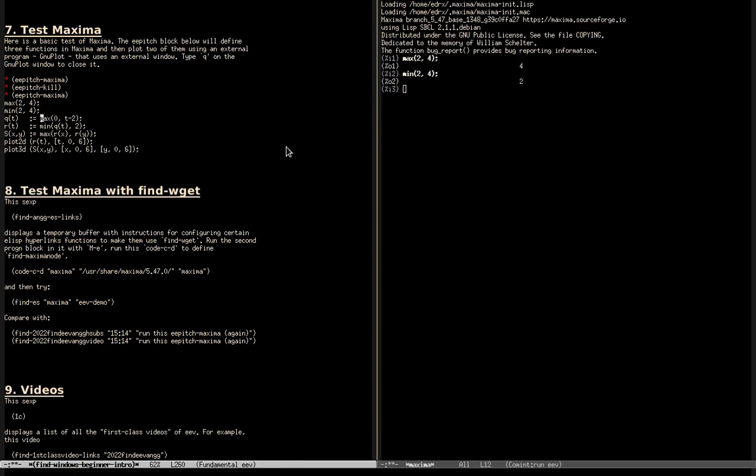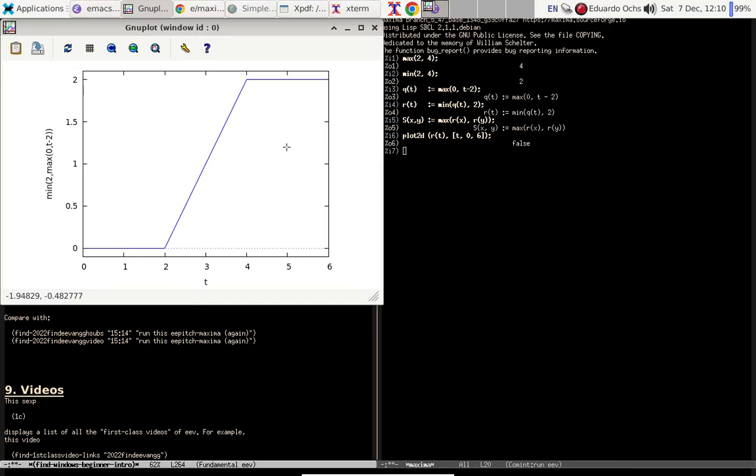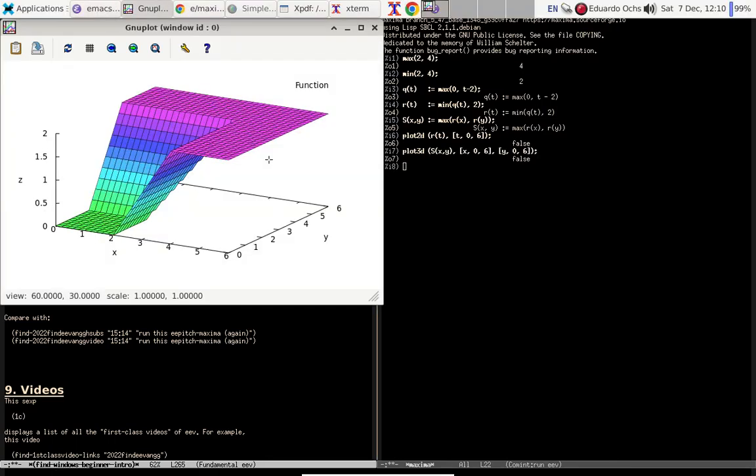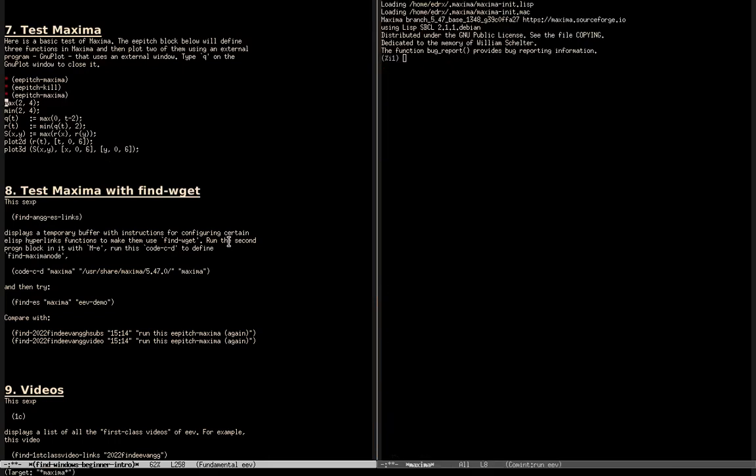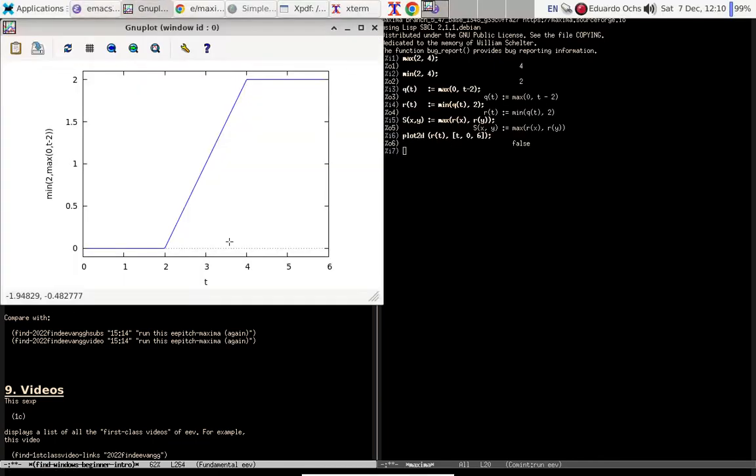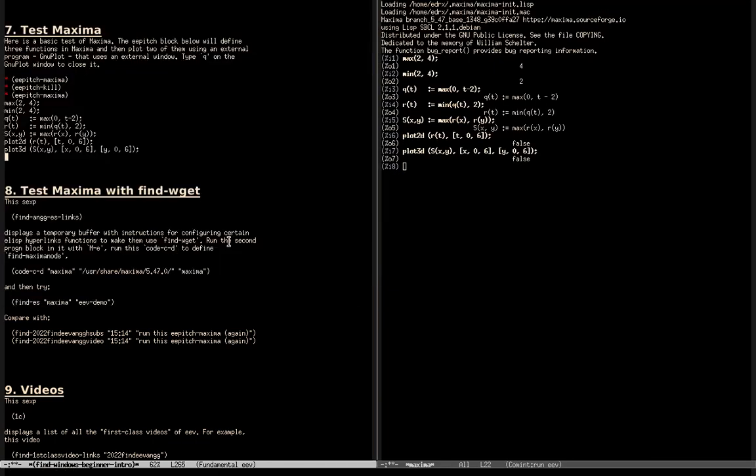Then I type F8 several other times here. When I type F8 here, it opens a GNU plot window that I have to close by typing Q. Here again. And that's it. And then I say, now it's your turn. And the students go there, they type F8 3 times, and then they type F8 several more times, Q, F8, Q.